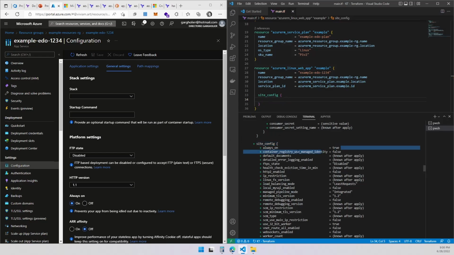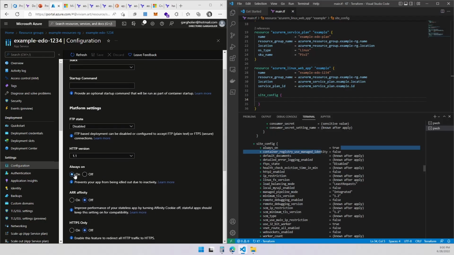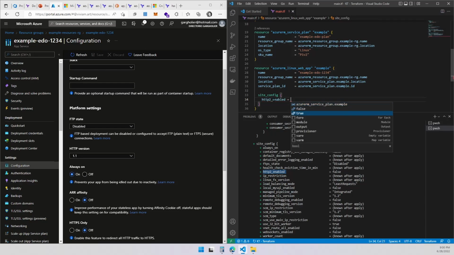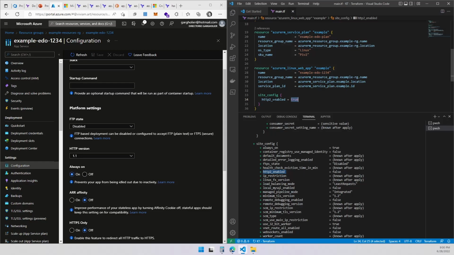So you can see that always on is on this part, right? What I'm going to show you next is that you can also create, configure and manage your resources in here. So the next step we're going to be doing is HTTP. Let me see if I can copy. If not, enable. And what are my choices? True or false? Let's see if that is correct.